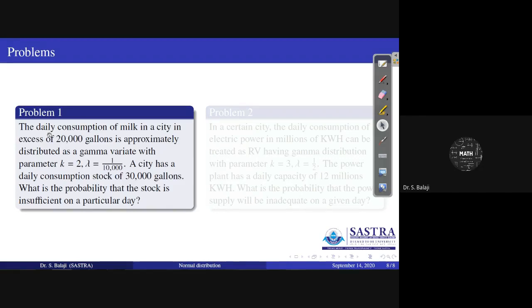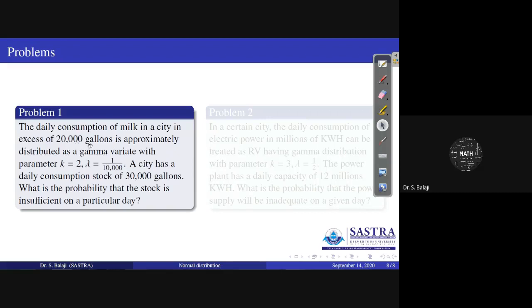But here you represented the daily consumption of milk as X, while the given condition is that the daily consumption of milk in a city in excess of 20,000 gallons is approximately distributed as a gamma variate. Therefore, from X, in excess of 20,000 means you have to remove that 20,000.